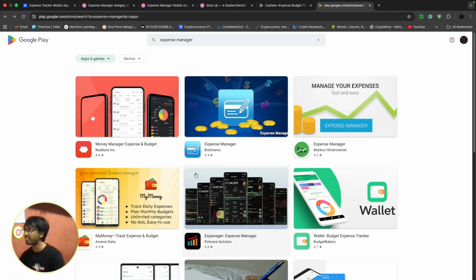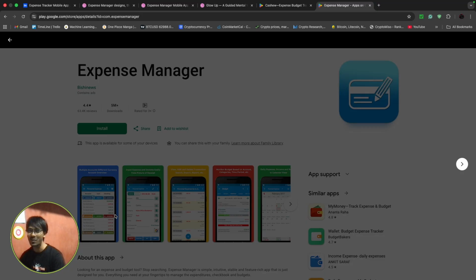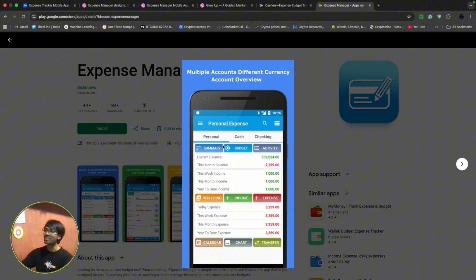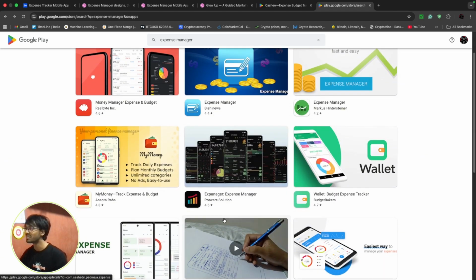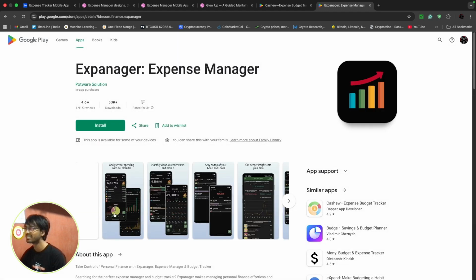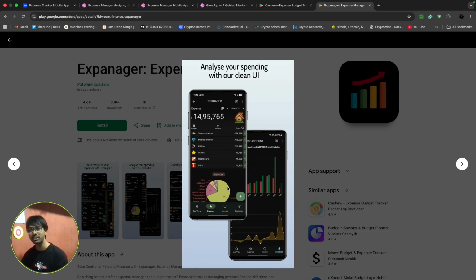I checked a lot of apps, but I didn't like this UI. See how bad it looks. In this era, in 2026, a UI like this, I don't like it. So I tried a lot of apps. I liked a few components, but I didn't like some other components, some other features.